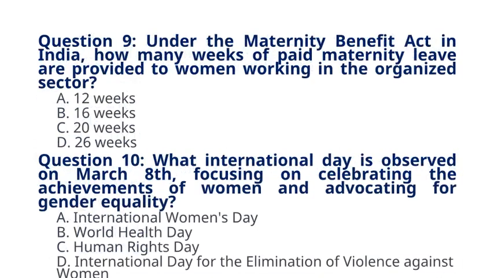Question 9. Under the Maternity Benefit Act in India, how many weeks of paid maternity leave are provided to women working in the organized sector? A. 12 weeks. B. 16 weeks. C. 20 weeks. D. 26 weeks. The correct answer to question 9 is option D. 26 weeks. Explanation: the Maternity Benefit Act provides for 26 weeks of paid maternity leave in the organized sector.